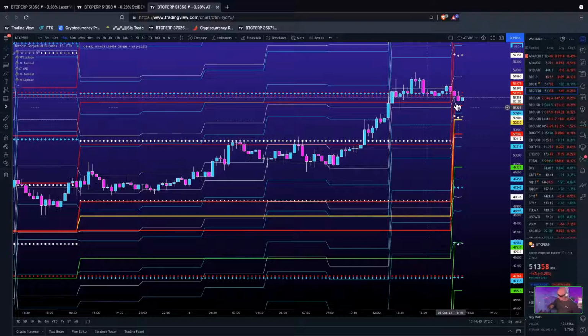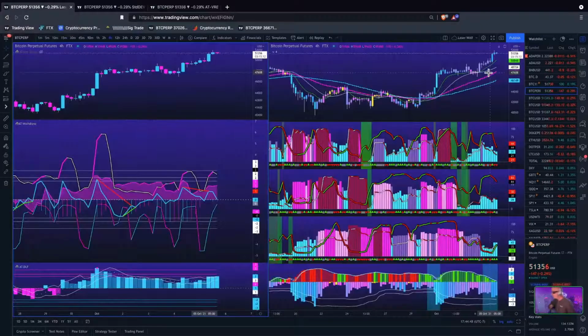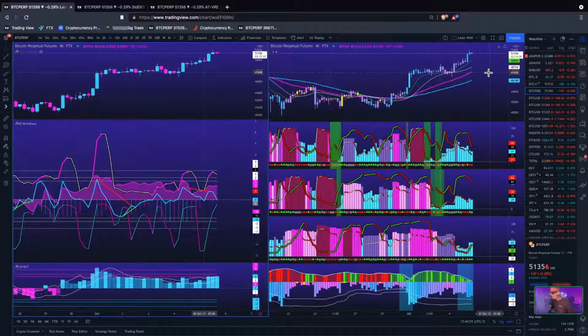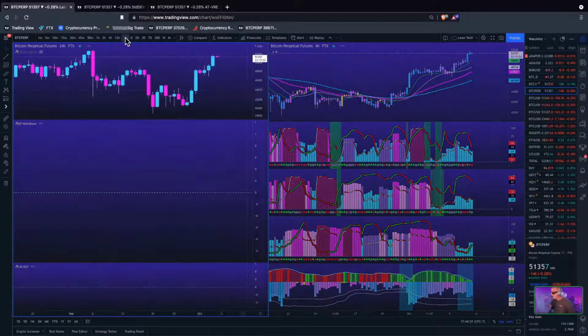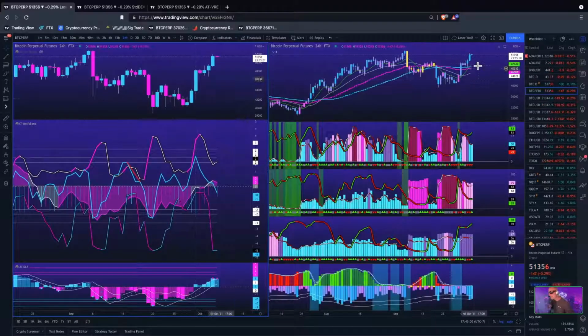There's a lot of over-leveraged longs out there right now. Wouldn't shock me at all if we went down to test that 4-hour power mean. We will see, though. More likely, it could test one of these log MAs. But let's go back up on the daily and take a look where these MAs are at. The top one, right about 48K. So this top log MA and the 4-hour top power mean are within about $100 of each other. There's a little bit of confluence there.